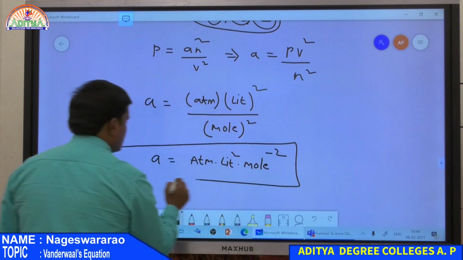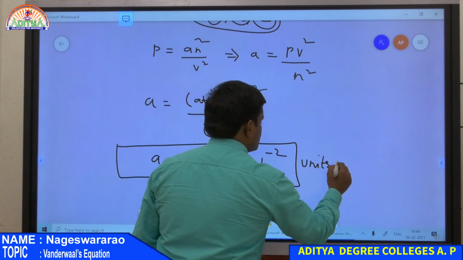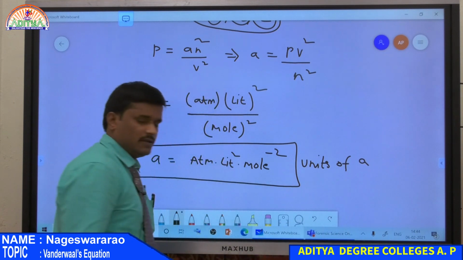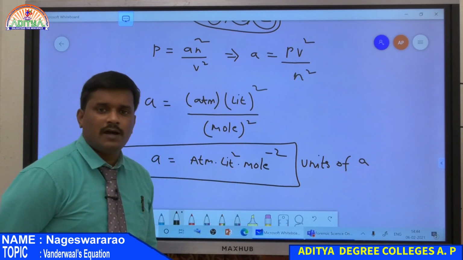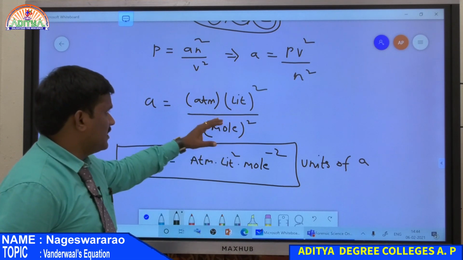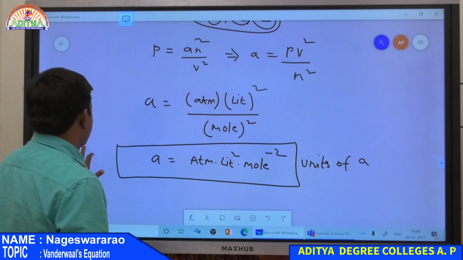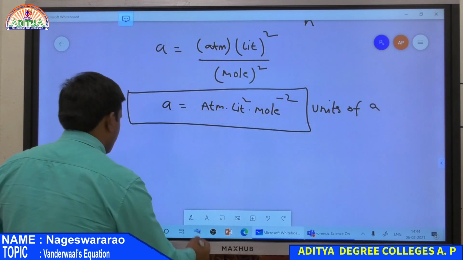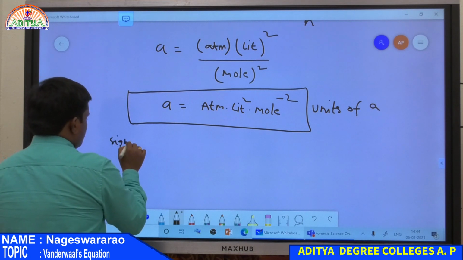Units of Van der Waals constant A is equal to atmosphere liter square mole power minus 2. So this is all about the A value. Now the second one, B, Van der Waals constant B. So significance of B.